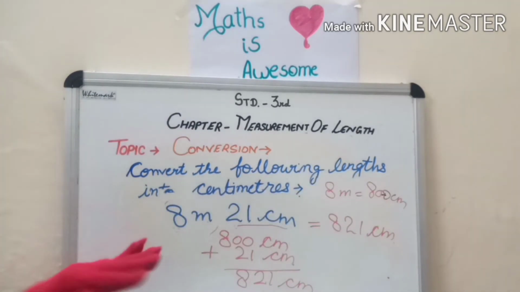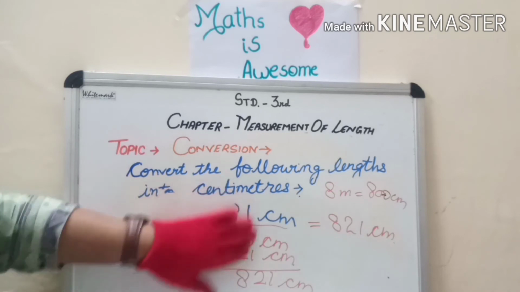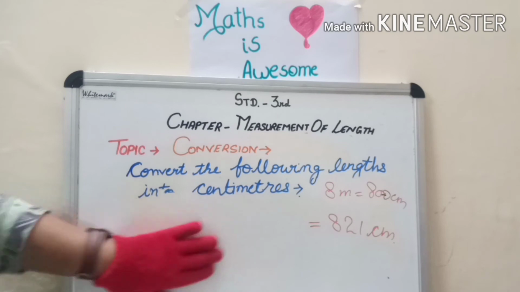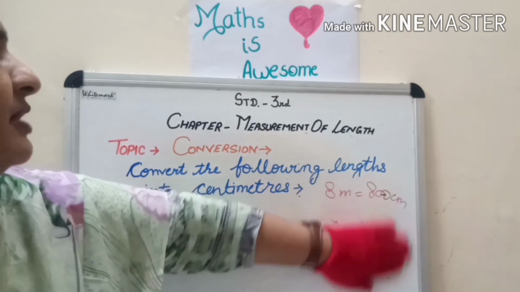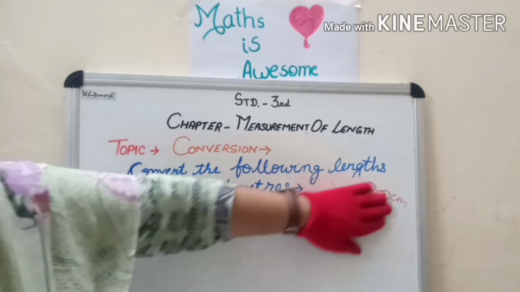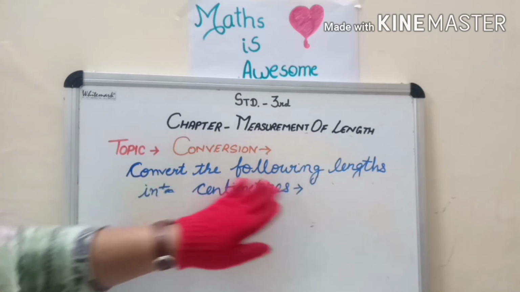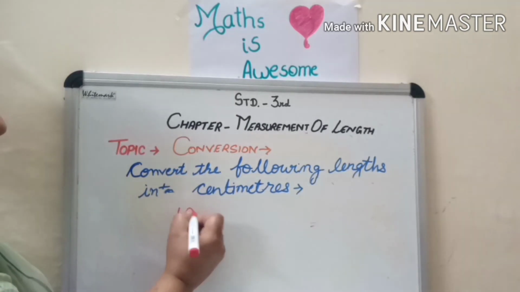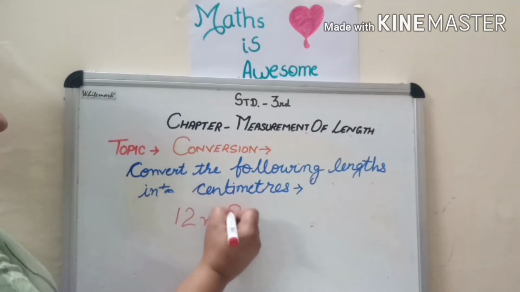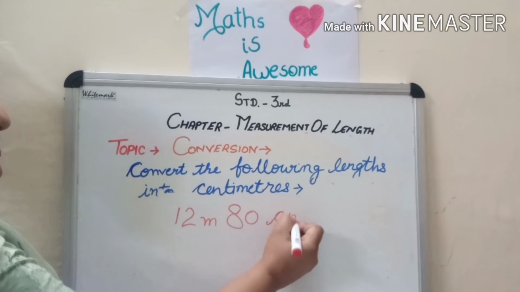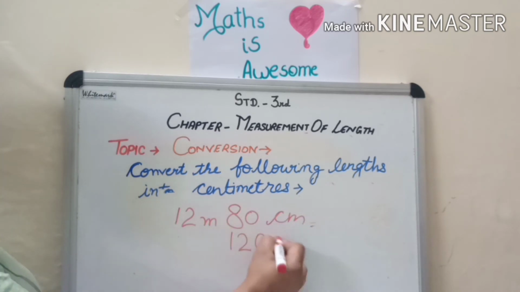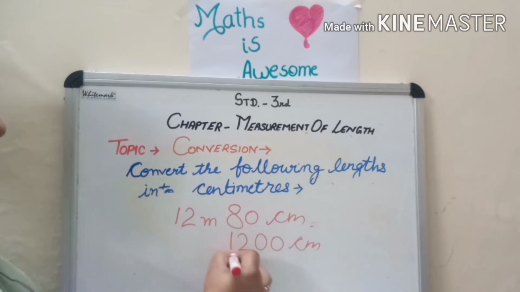Okay children, orally also you can do it, but first of all you should understand it. You should solve it properly. When it is clear to you, then it will become very easy for you to solve it orally also. Okay children, now one more question I am going to take. The question is 12 meter 80 centimeter. Yes, 12 meter means 1200 centimeter plus 80 centimeter.